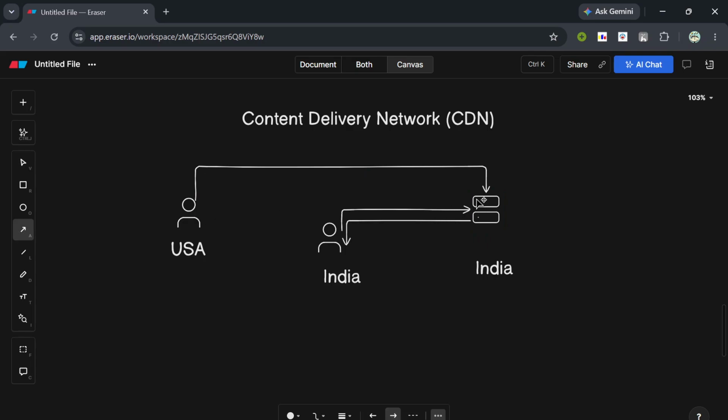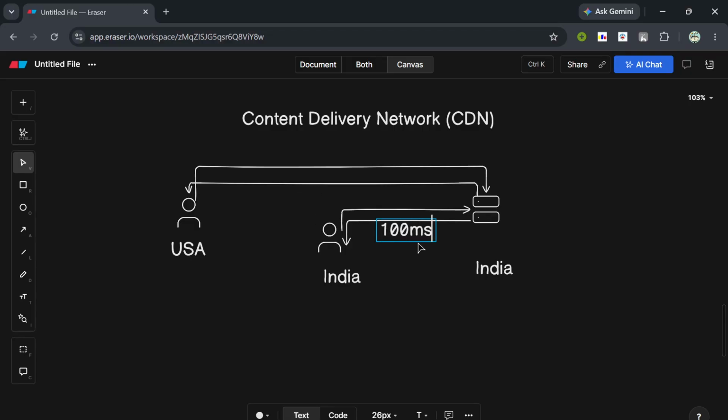since it is at a greater distance, the server will take a greater amount of time to respond. So let's say if this took, for example, 100 milliseconds to get a response, then this request by the user from the USA will take a lot more time, let's say 500 milliseconds, or even 1000 milliseconds.